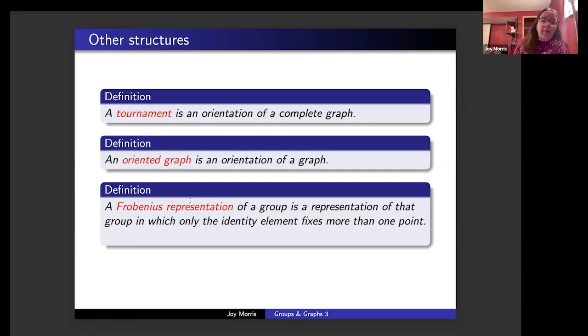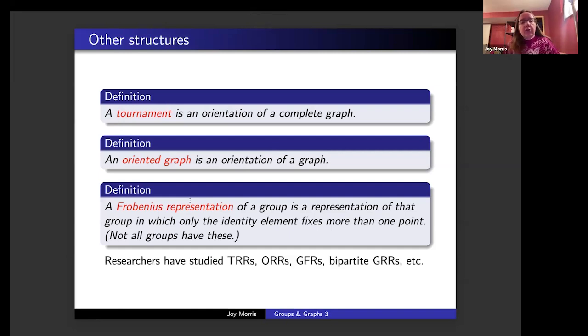So for groups that have Frobenius representations, it's potentially interesting to study whether or not the groups have graphical Frobenius representations. So researchers have studied tournament regular representations and determined that every group of odd order has a tournament regular representation, if I recall correctly.